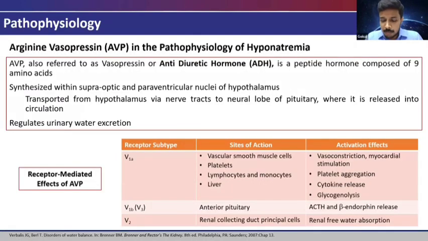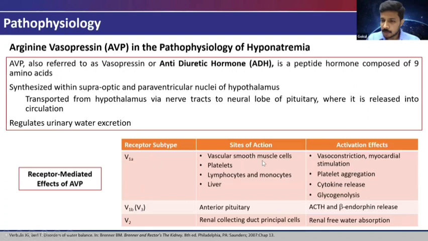Before understanding hyponatremia, we need to understand basically about this hormone, which is arginine vasopressin. It is actually a peptide hormone with 9 amino acids, and it is synthesized from the supraoptic and paraventricular nuclei of hypothalamus. It's transported from hypothalamus to the neural lobe of pituitary, and it is a hormone which regulates urinary water excretion. So AVP or arginine vasopressin acts through 3 receptors, basically V1A, V2, and V1B receptor.